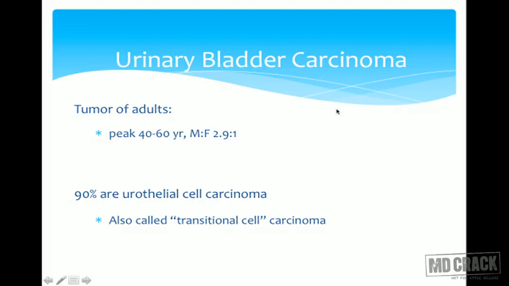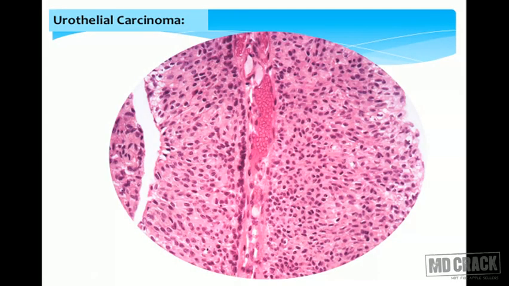Urinary bladder carcinomas are again rare tumors of adults. Peak age is 40 to 60 years. More common in males, male to female ratio almost 3:1. 90% of these urinary bladder tumors are transitional cell carcinomas. We also use the word urothelial carcinomas because it is a transitional lining that will be there in these bladder tumors. So this is a transitional epithelium.